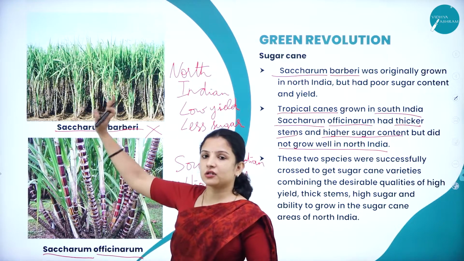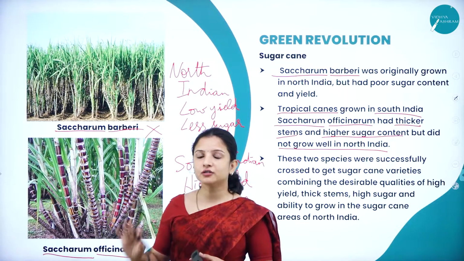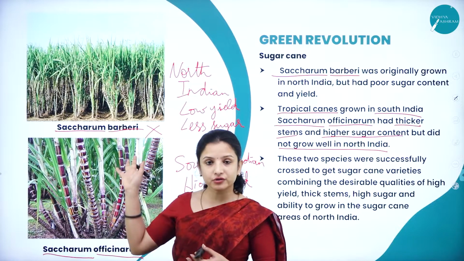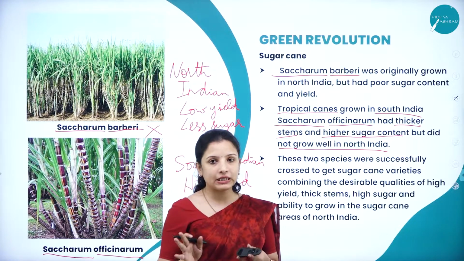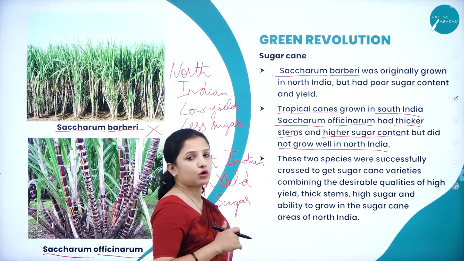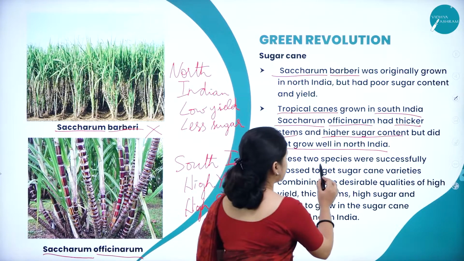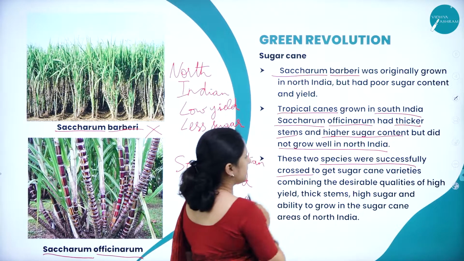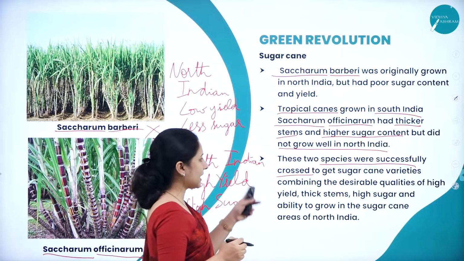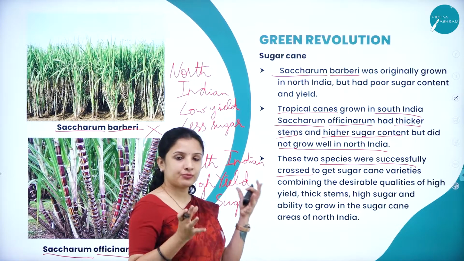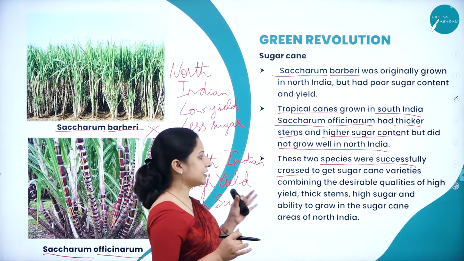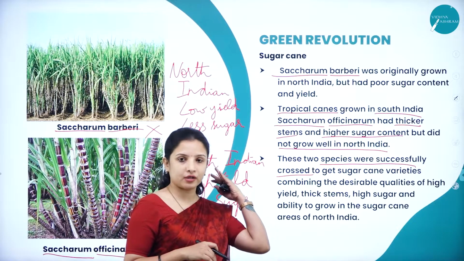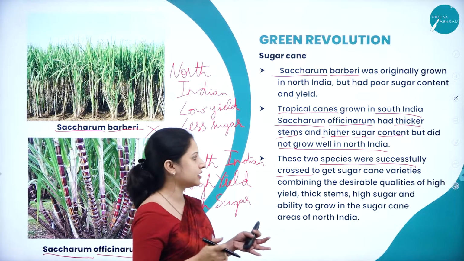They were able to grow it in North India because the sugarcane variety that was earlier grown in North India was not a good yielding variety. So they crossed these two species. They were successfully crossed and they got sugarcane varieties combining the desirable qualities of the sugar canes grown in North India as well as in South India.